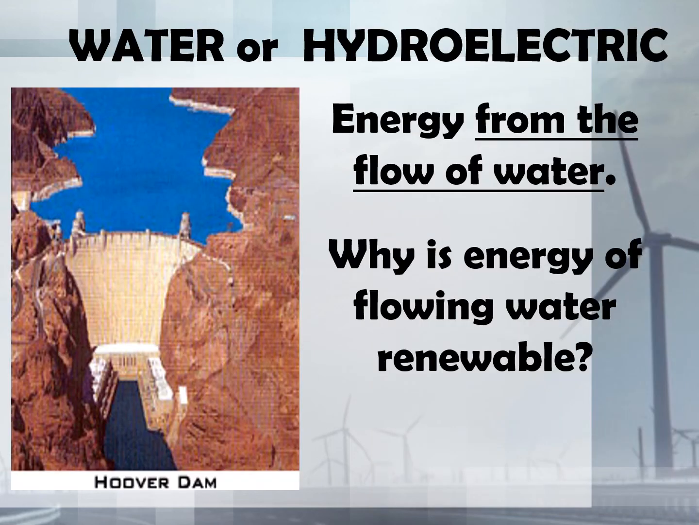Water or hydroelectric is energy that comes from the flow of water. Why is energy of the flow of water renewable? Because we have this thing called the water cycle where we constantly have water continuously moving through and flowing, okay? Whether it's going up into the clouds and then down through a mountain, through precipitation, and then through a river. We're constantly having this flow of water due to the water cycle, so therefore it is renewable.